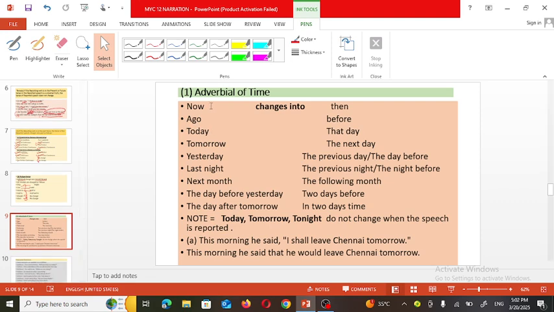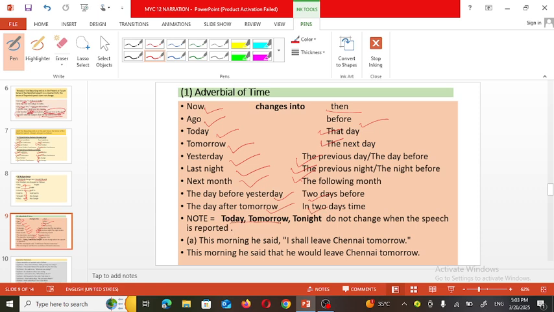Now, the next rule is about time. When words like now are used in direct speech, then when we are changing the sentence into indirect speech, we must use then. If ago is used, it should be changed to before. Instead of today, that day; instead of tomorrow, the next day; instead of yesterday, the previous day or the day before; instead of last night, the previous night or the night before; instead of next month, the following month; instead of the day before yesterday, two days before; instead of the day after tomorrow, in two days' time.